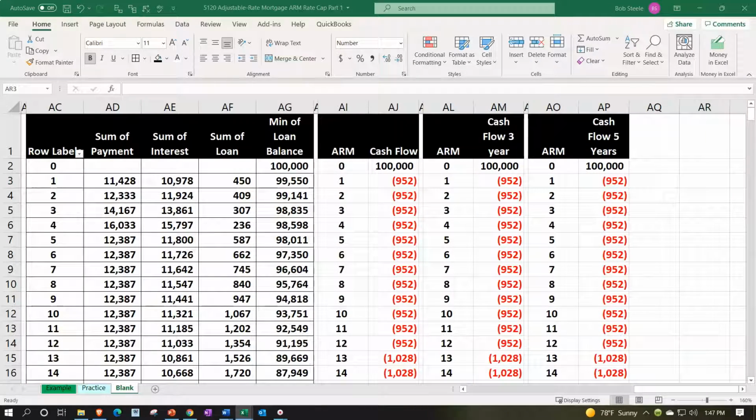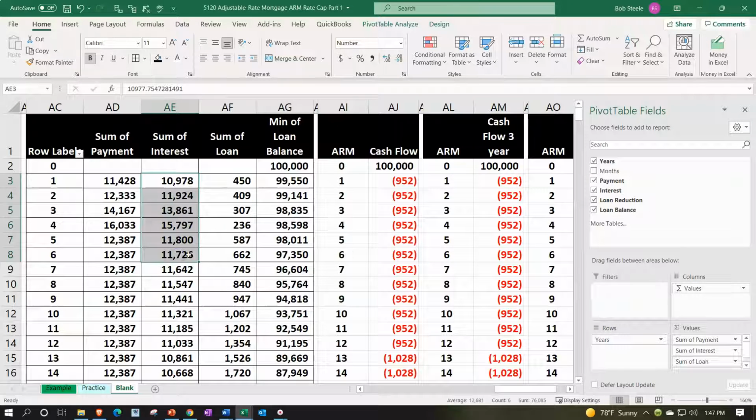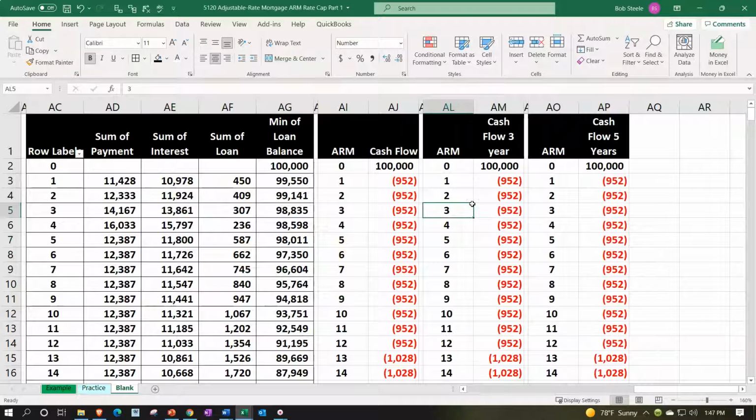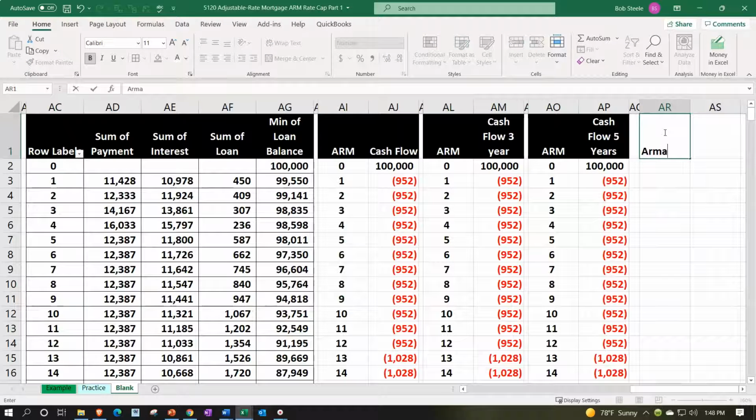Using our amortization table, which of course you can use for yearly information. You might want to pull the interest from it, for example, for tax purposes or something like that. But let's just practice our IRR on a yearly basis. So I'll do this one more time just for the fun of it, because it is indeed good times. Can't imagine what else you'd want to be doing at this point.